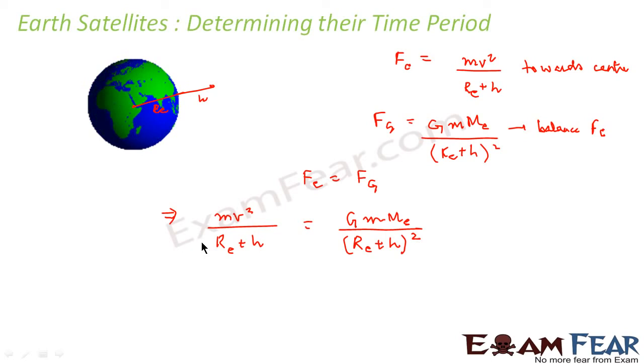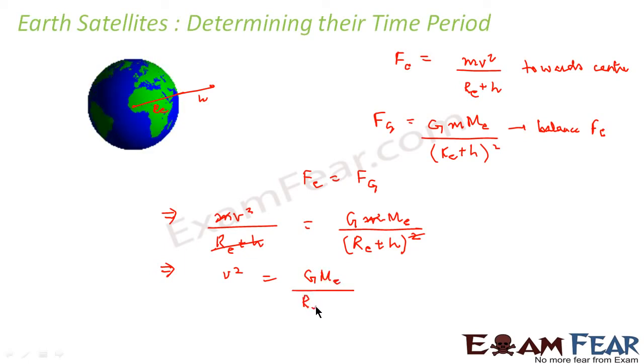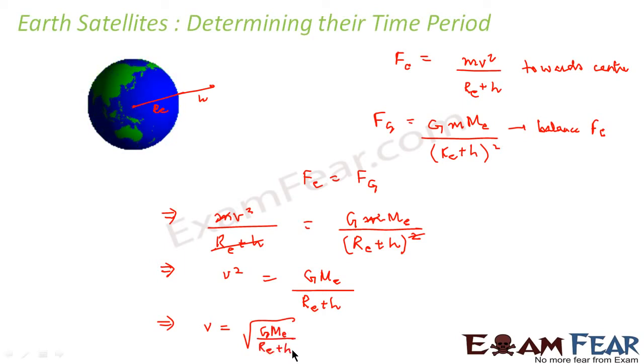Right? So this Re plus h and this Re plus h will get cancelled. This m and this m will also get cancelled. So we get v square is equal to G Me divided by Re plus h. So from this we get v is equal to root over G Me divided by Re plus h. This would be the velocity with which the satellite would be revolving around the Earth.